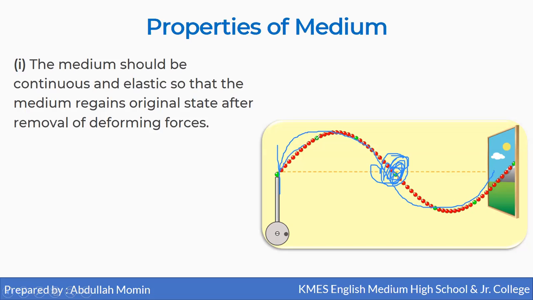So in order for the wave to reach from initial point to final point, the medium should be continuous and it should be elastic. Elastic means after removal of force, it should regain its original shape and size.